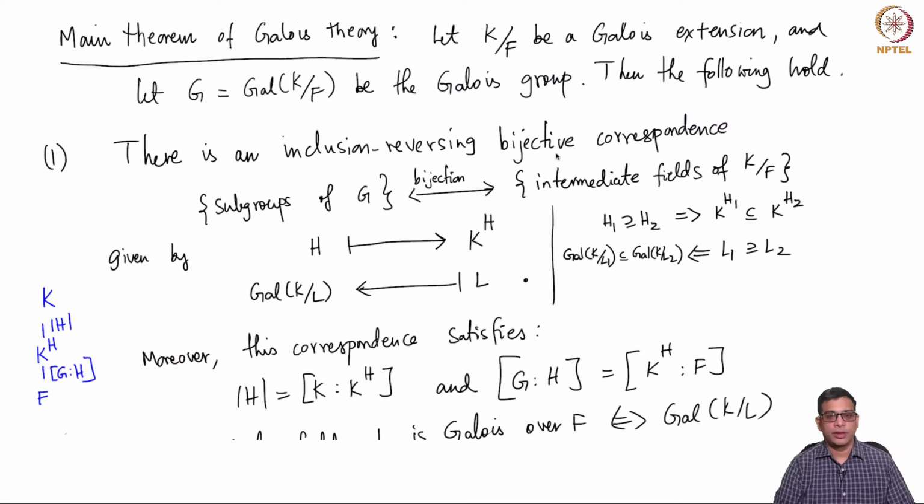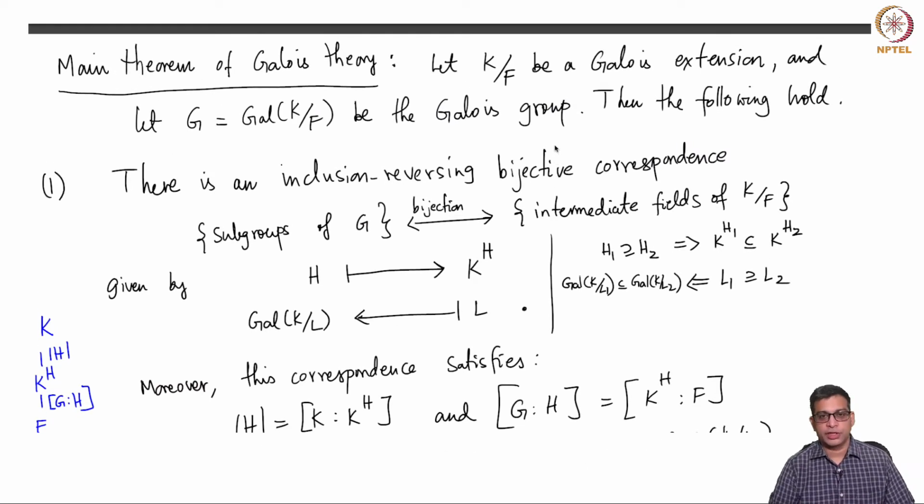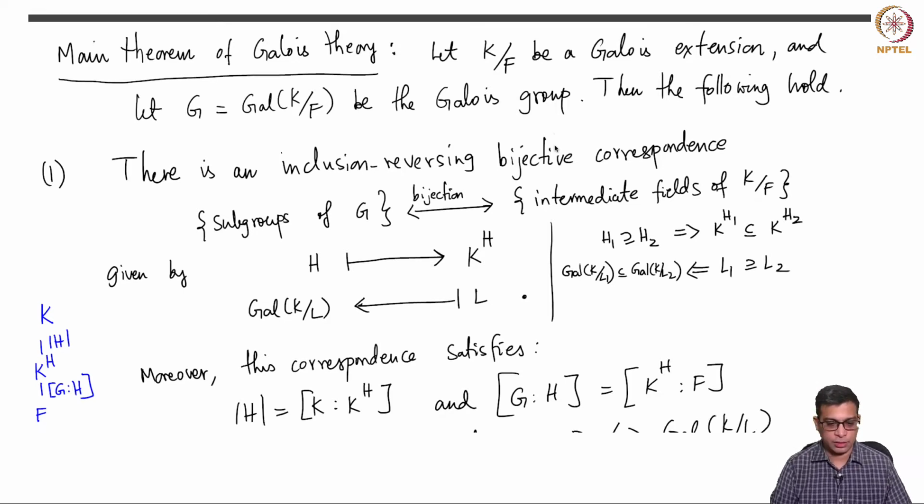Welcome back. In the last two classes, we proved the main theorem of Galois theory, which, as I told you then, is the essential result in Galois theory. So, everything else follows from this. The statement itself is simple and the proof is also not difficult, but this statement has far-reaching consequences, as we will see in the rest of the course. So, let me just quickly recall the statement of the main theorem.